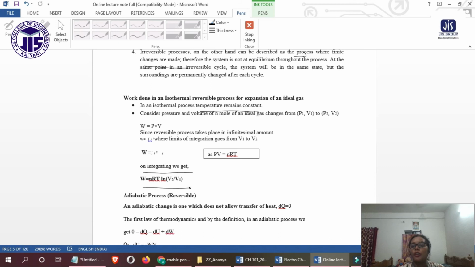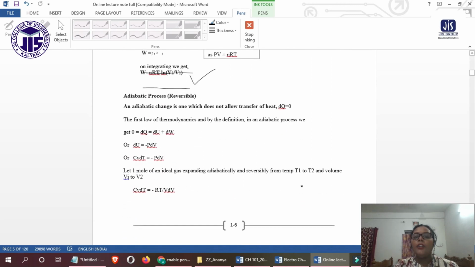So you have to memorize this equation, because you may have to solve some problems based on these equations. Okay, now the adiabatic reversible process.